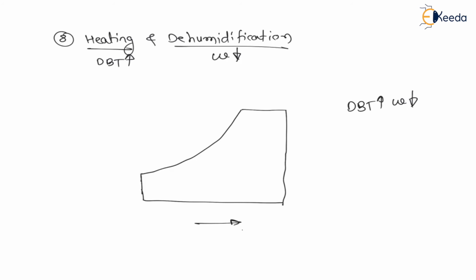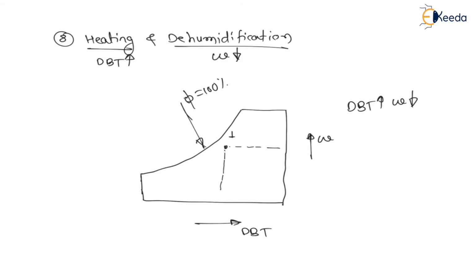Now on x-axis there is dry bulb temperature or temperature. On y-axis there is specific humidity. Curved line is nothing but relative humidity is equal to 100% line, that is saturated line. Now let us say point 1 is here. If I want to increase dry bulb temperature, horizontal line. If I decrease specific humidity, vertical line, from this vertically downward. Therefore between these two lines any process will be heating and dehumidification.